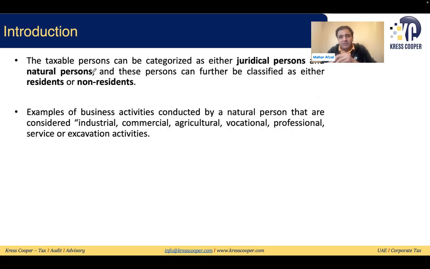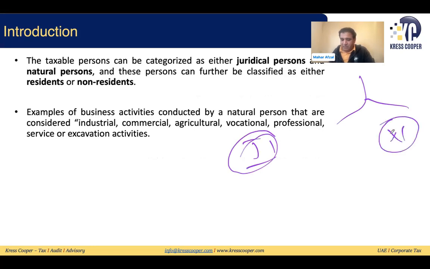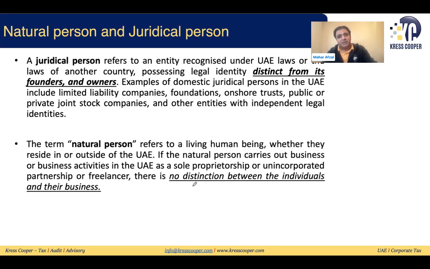Now let us discuss how persons can be classified. We know this. These are two types of persons. It can be a juridical person, then natural person. Do you know what the definition of the juridical persons? They said any juridical person which is distinct from its founders, owners, or directors. So basically, juridical person is separate thing. Owners, directors, and founder, these are separate things. But in case of natural person, there is no difference in between the owners and the natural person. We'll discuss the examples as well.